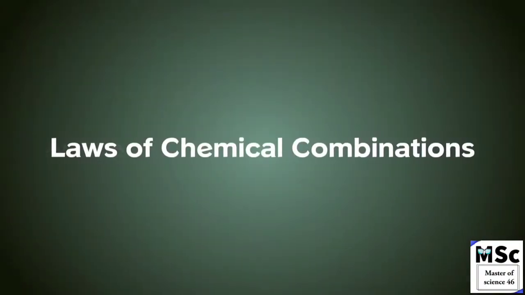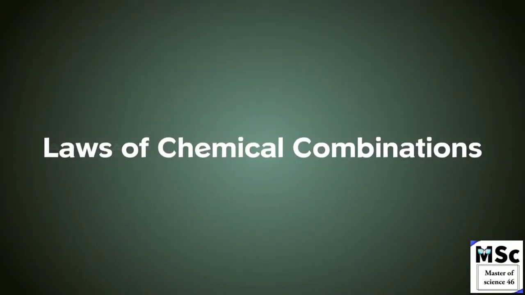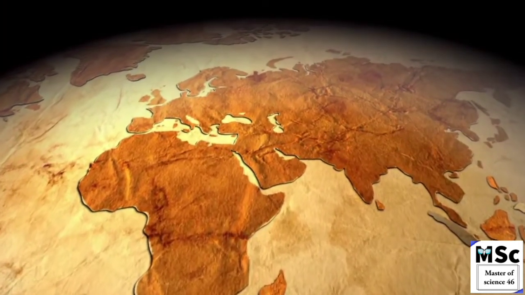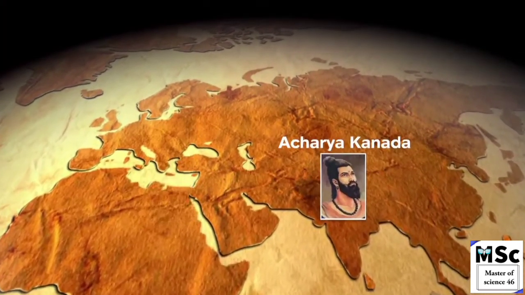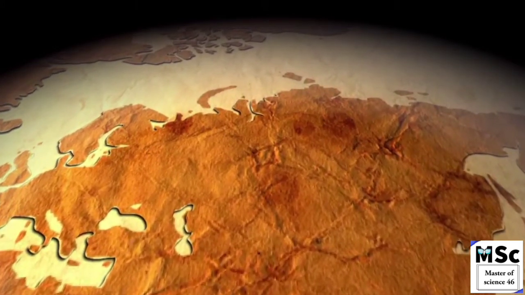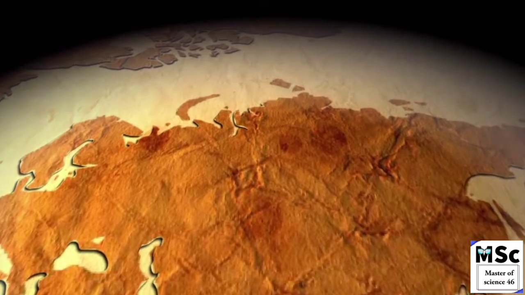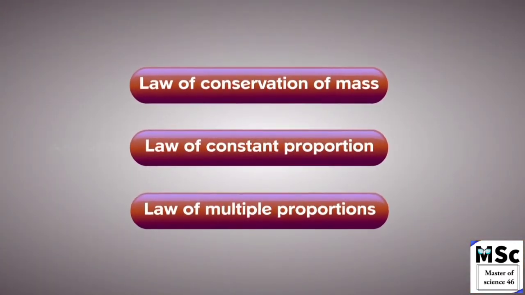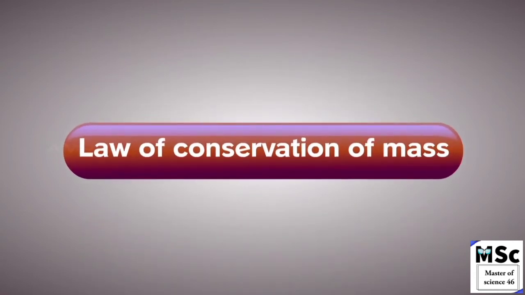Laws of chemical combinations. In an era of scientific advancement, scientists found themselves amidst questions pertaining to fundamental principles of chemical combinations. Chemical combinations were studied, and these laws were theorized as the law of conservation of mass.